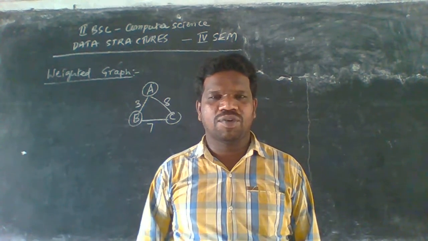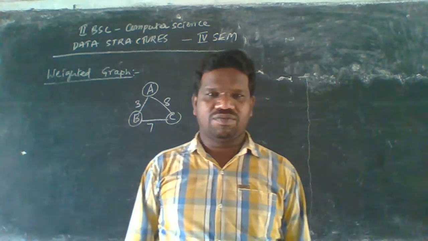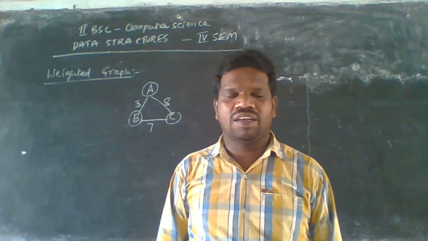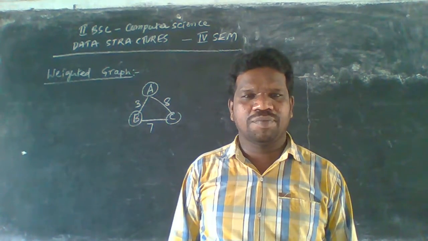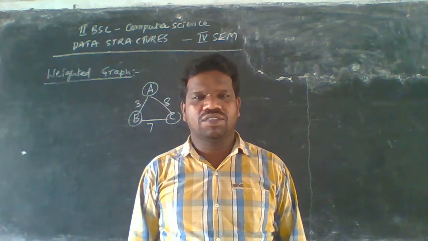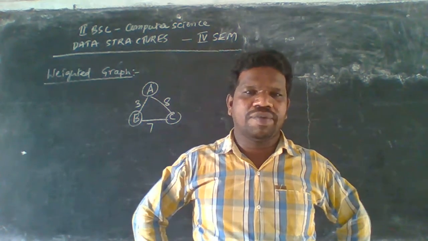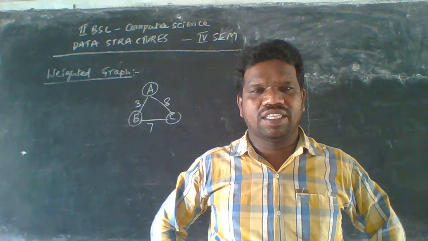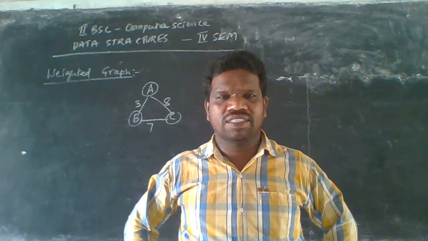Now I am going to talk about the remaining graph scenarios, like the weighted graph, paths, cyclic graphs, and graph traversals. Graph traversal is a very important topic. There are two types of graph traversal available. The first one is BFS, breadth first search, and the second one is DFS, depth first search. BFS and DFS are very important.